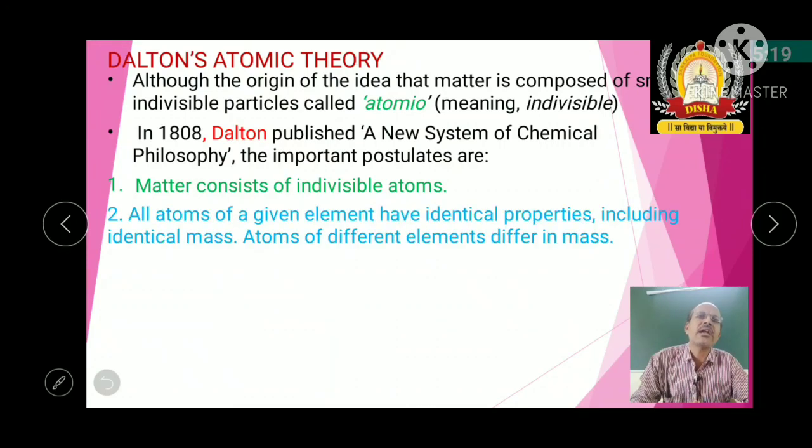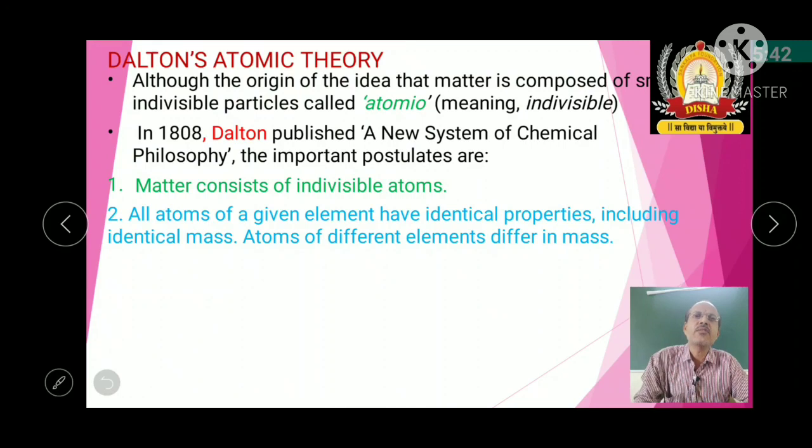Second, all atoms of a given element have identical properties, including identical mass, shape and structure, everything the same, and atoms of different elements differ in mass.